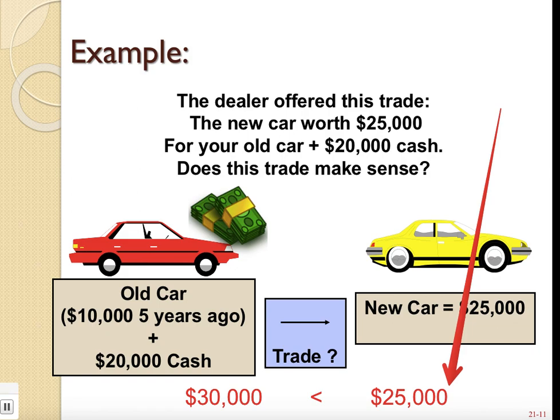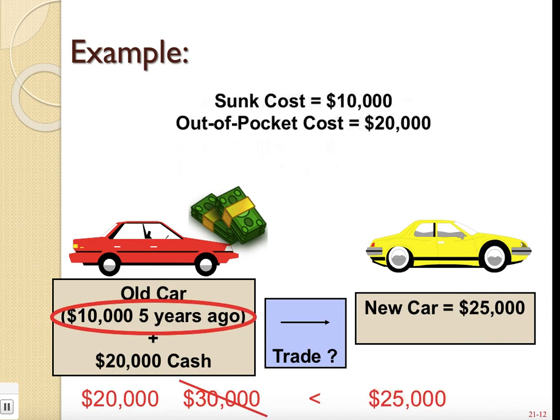Well, here's the problem with that line of reasoning. As we talked about, that $10,000 is a sunk cost. It happened in the past, and so it's not relevant to this decision. You have to take it out of the mix. Therefore, the only relevant piece is the additional cash outlay you're going to have to make, which is the $20,000.